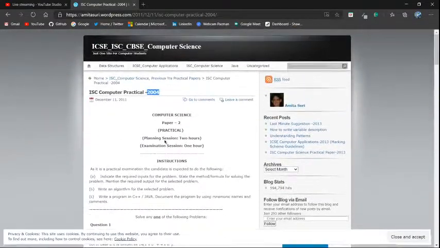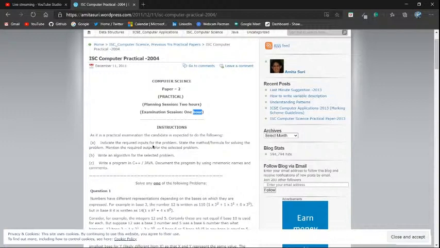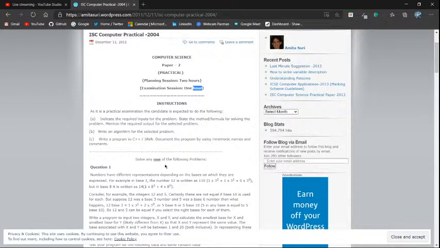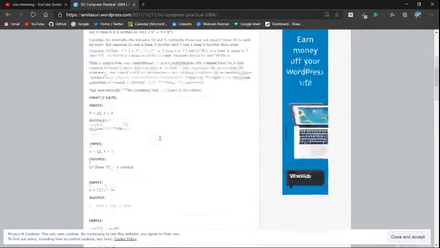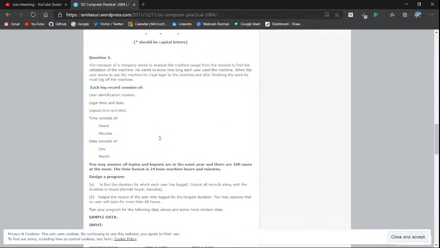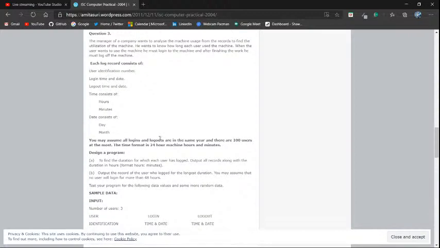And look at the time, 2 hours for planning, an exam session for an hour. What does that mean? How is somebody supposed to solve how many questions? Oh, any one of the... oh, okay. That's fine then. I thought that I need to solve 2 or 3 questions, but it says they would be giving us 2 hours to plan and 1 hour to code. So basically 3 hours to solve these problems, and we need to solve any one of the problems. So that's fine. Solving any one of the problems this intense, it's fine.